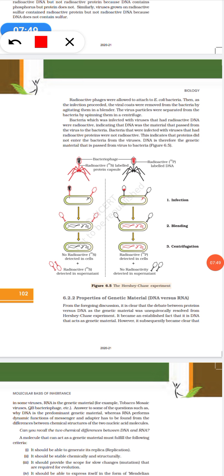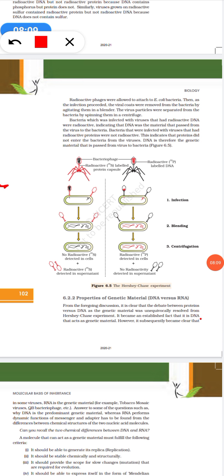Bacteria that were infected with virus that had radioactive proteins were no more radioactive. So they said proteins did not enter the bacteria. So it is only DNA which entered. If you see in this diagram, you will find out. This is the Hershey-Chase experiment.